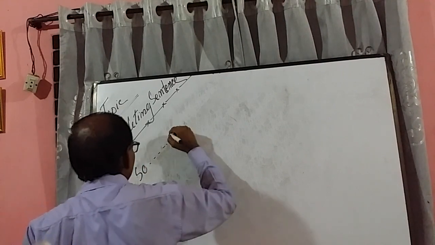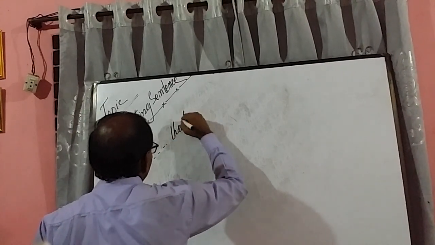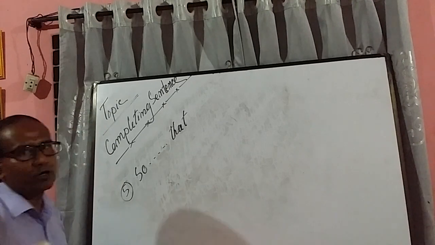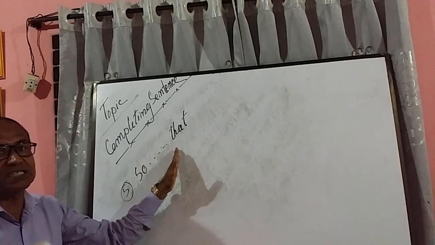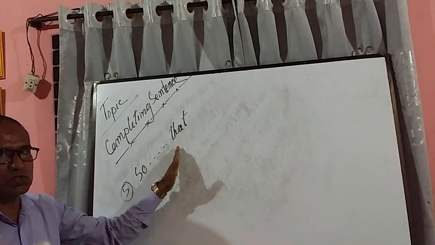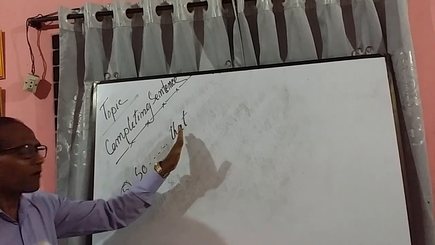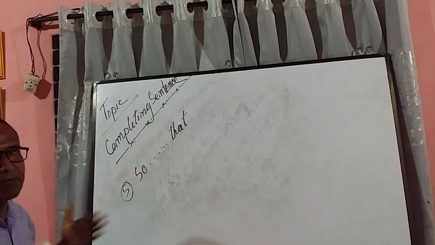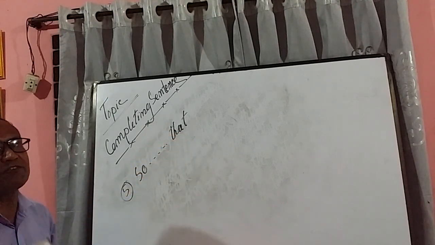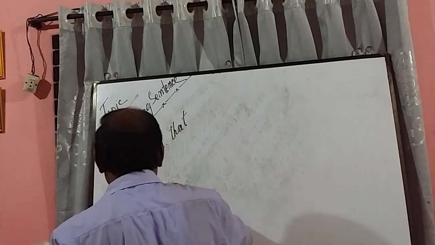So dot dot that. In that very case, it is a complex sentence. You have to write another sentence after that, maintaining consistency with the previous sentence, something like that. But okay, let me give you an example.